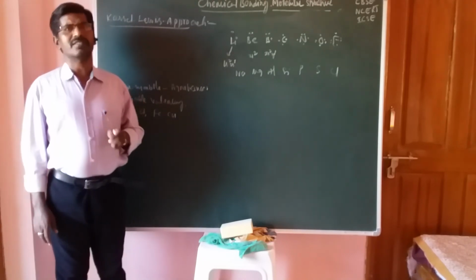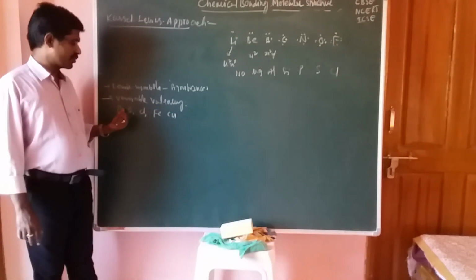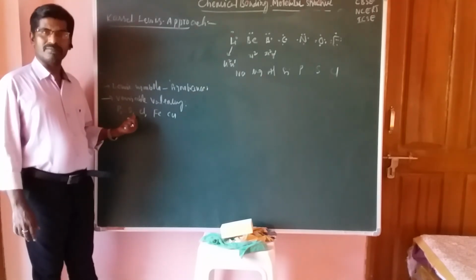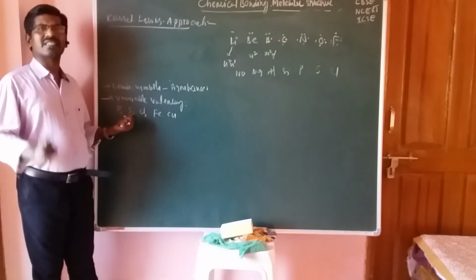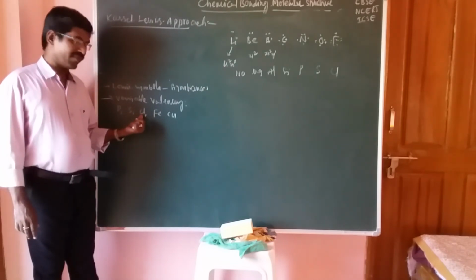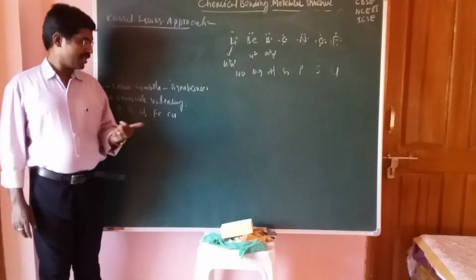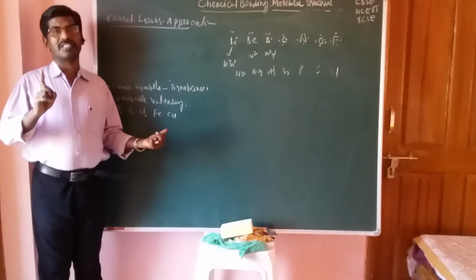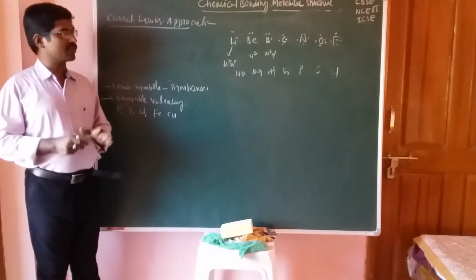Now students, think about the variable valencies of particular elements. You should write the atomic number, electronic configuration and possibility of valency. Write the symbol sulfur, atomic number, valence electrons, and the first excited, second excited and third excited states. Chlorine also the same. Write the chlorine element and its variable valences. Iron exhibits 2 types of valency, plus 2 and plus 3, and copper also exhibits 2 types of valencies, plus 1 and plus 2, with plus 1 the stable valence. Okay, so these are the concepts.